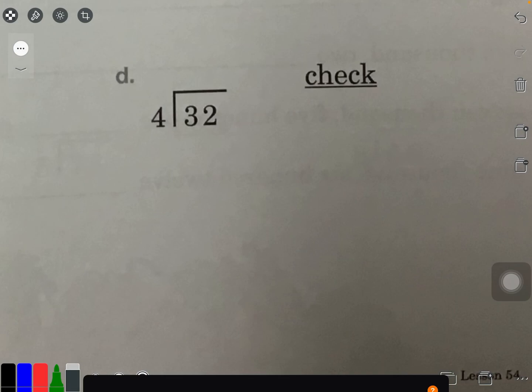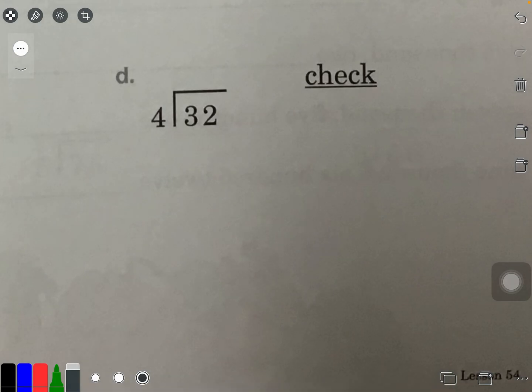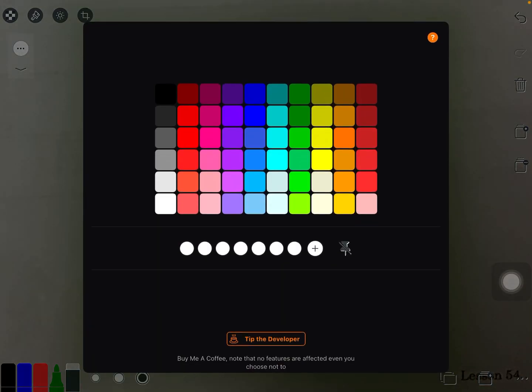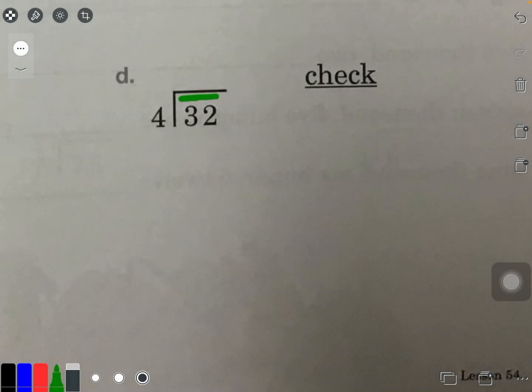I'm gonna use green this time. So I don't really need, I can bar the 3, but I know 3 is smaller than 4. So I'm gonna do 32 divided by 4. And if you drew the sticks, 4, 8, 12, 16, if you did that, that's fine. Or if you used your fingers, that was fine. But 32 divided by 4 is 8.